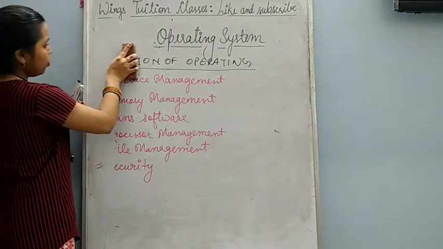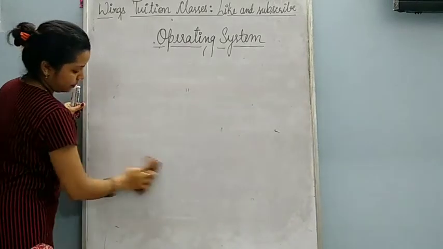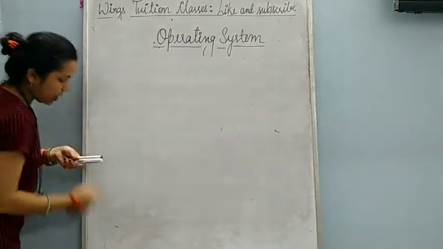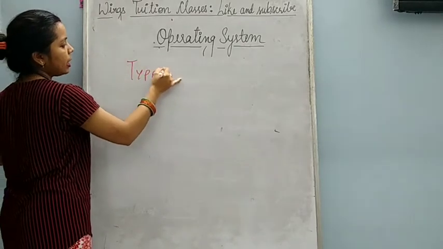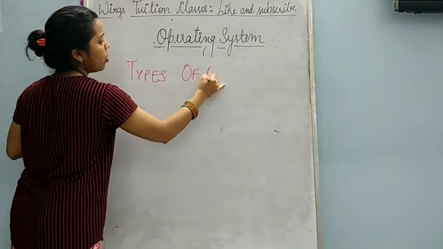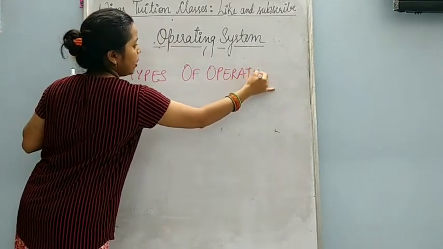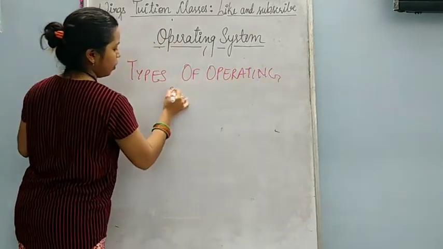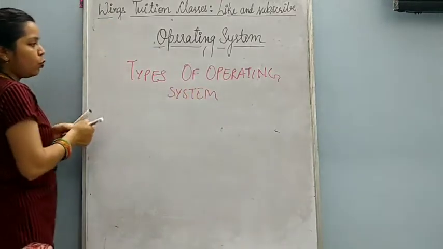Now I am going to tell you types of operating system. Now what are types of operating system? There are 3 types of operating system given in your book. What are they?